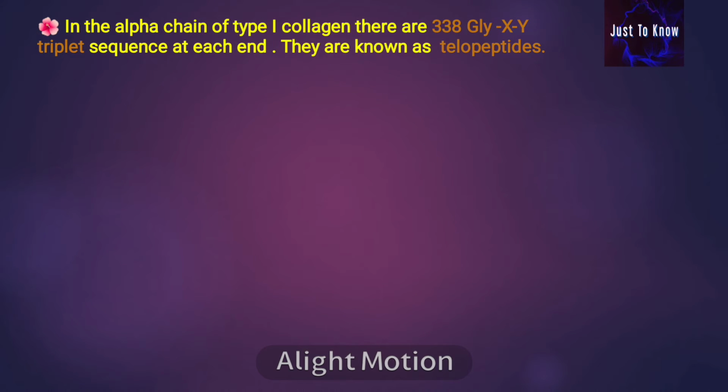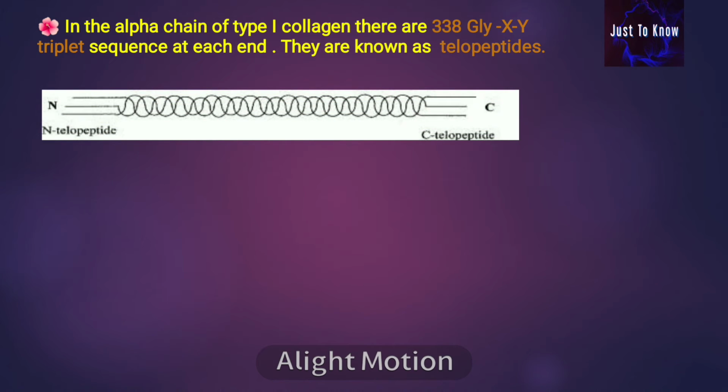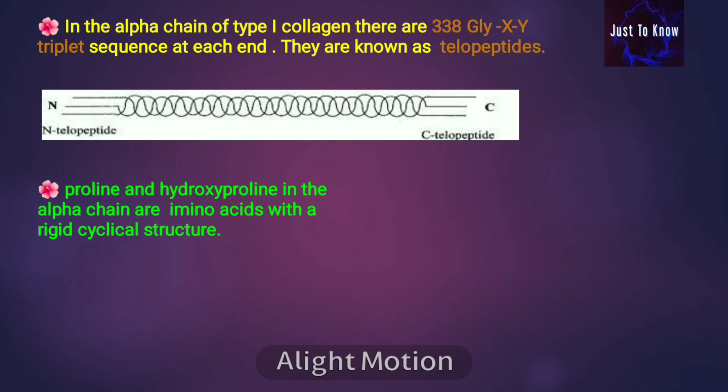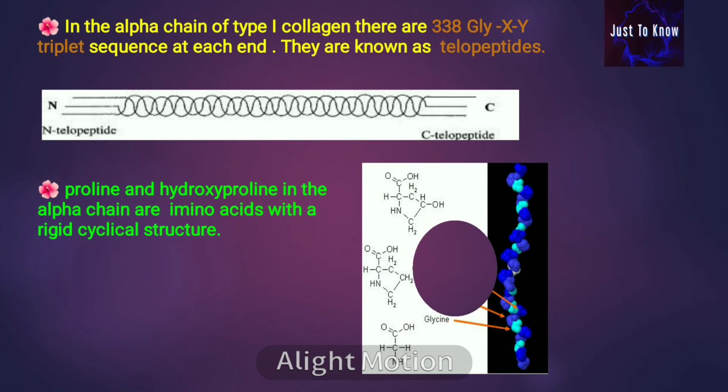In the alpha chain of type 1 collagen, there are 338 glycine-X-Y triplet sequences, with a non-helical region at each end. They are known as telopeptides. It has both an amino telopeptide end and a carboxy telopeptide end. Proline and hydroxyproline in the alpha chain are amino acids with a rigid cylindrical structure.